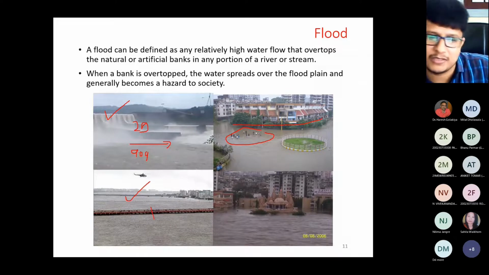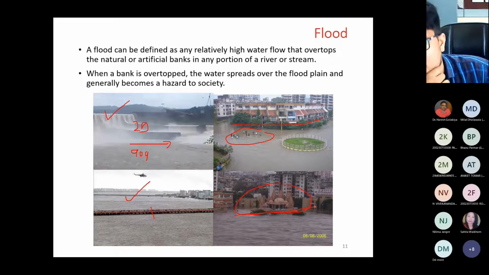And the last image is very well known. Those who are from Surat are aware. This is the Swaminarayan temple near the Sardar bridge. You can see half of the Swaminarayan temple is under flooding. And this is the real case study of Surat city of 8 August 2006.